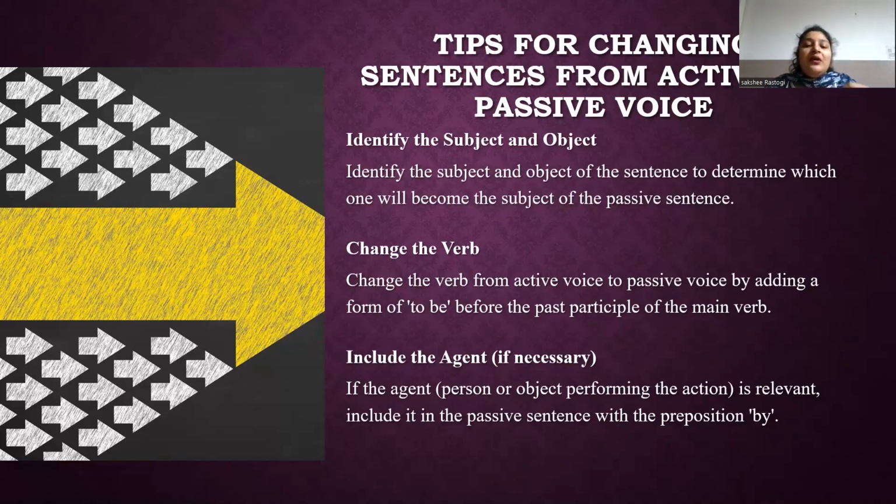First, identify the verb. Find the main verb in the sentence, and it will change form in the passive voice. Swap the subject and object. Make the object of the active sentence the subject of the passive sentence. Change the verb form. Use the passive form of the verb, which is usually adding by -ed or